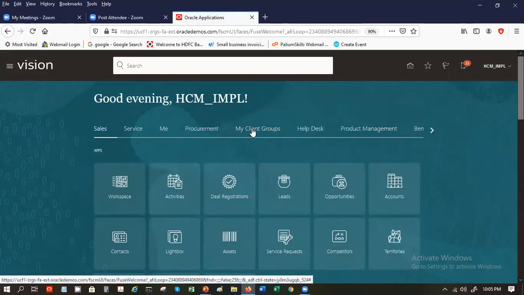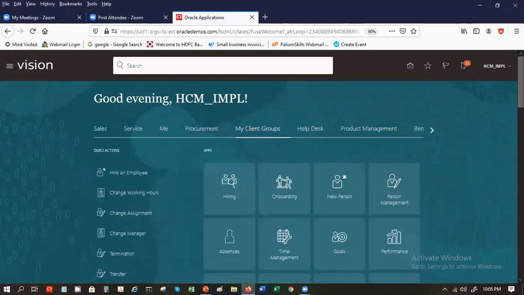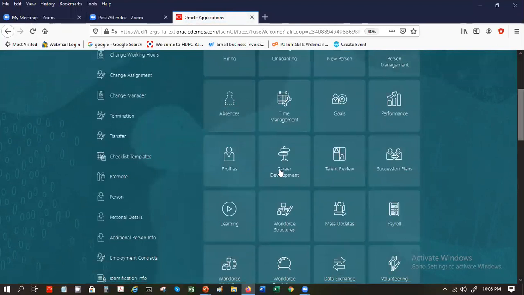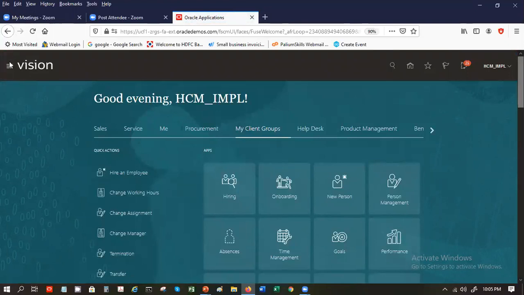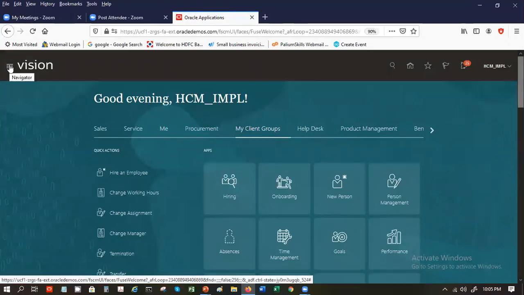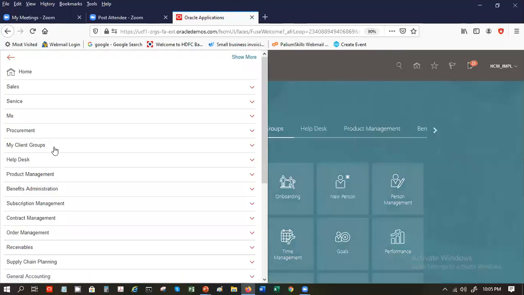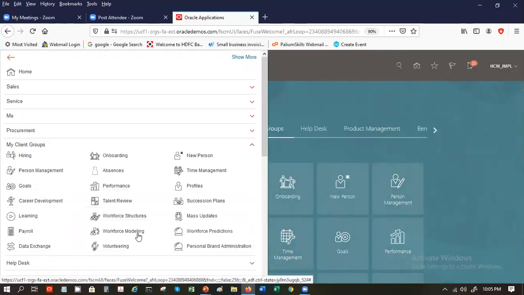Click on my client groups. Within that, if you scroll down, you will find work structures. Another way you can navigate is to go to the navigator on the left hand side. Same way, the navigation is similar: my client groups and work structures.